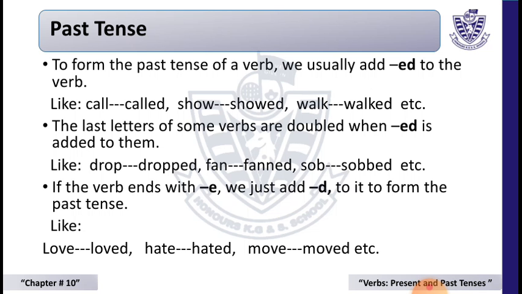And if the verb ends with e, we just add d to it to form the past tense, like love. Love is a word which ends with e, so we put d: loved. Hate, hated. Move, moved.